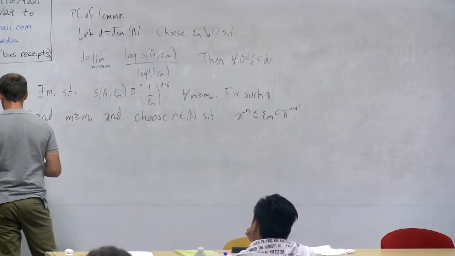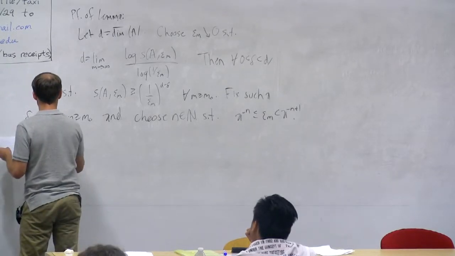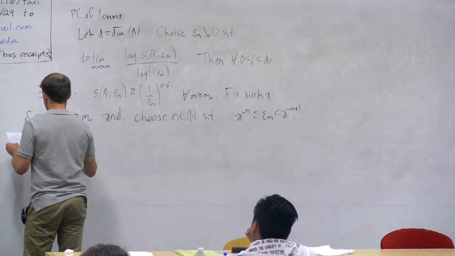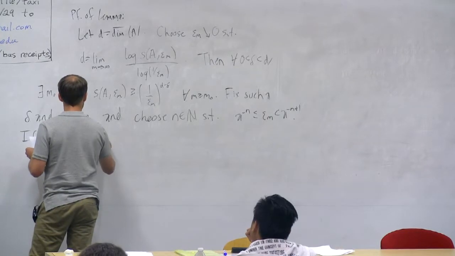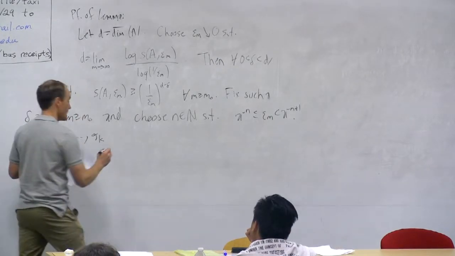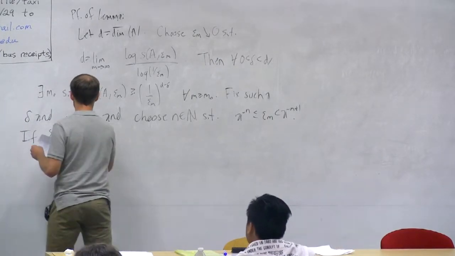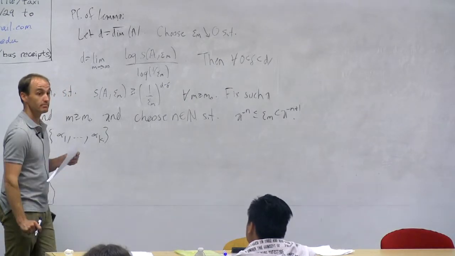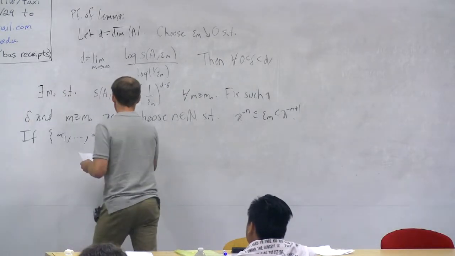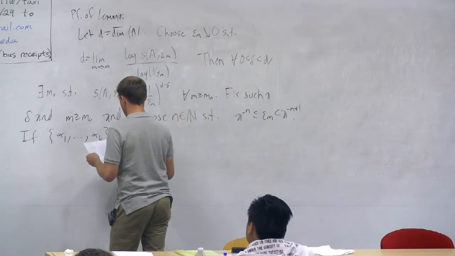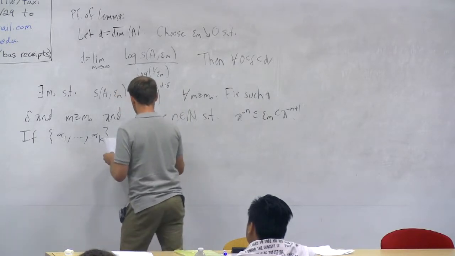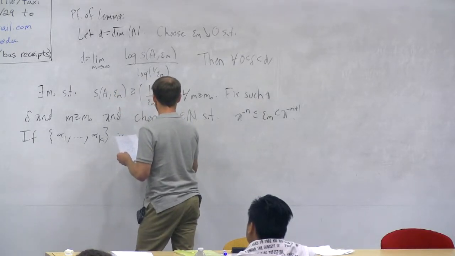Now, pick an epsilon m separated subset of the set A. Call it alpha 1 to alpha k. Once I write stuff on the board here, I'm going to back up and tell you conceptually what's going on here. Take an epsilon m separated subset of A of max cardinality.